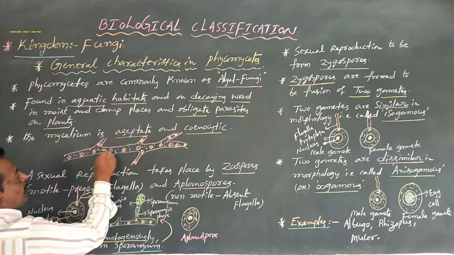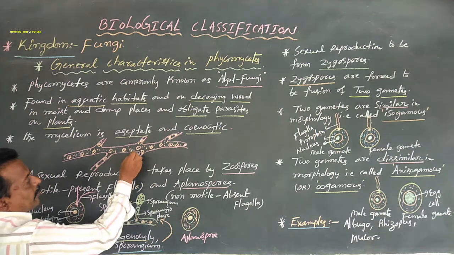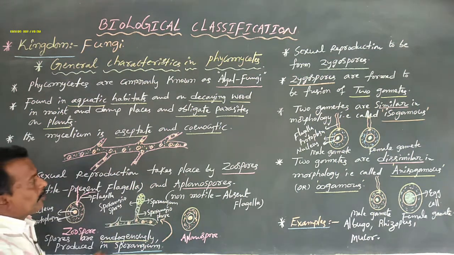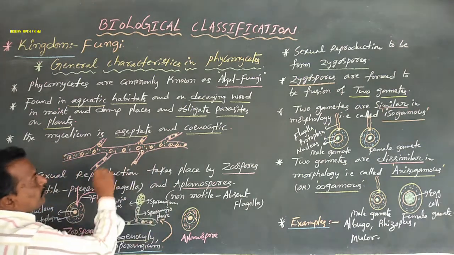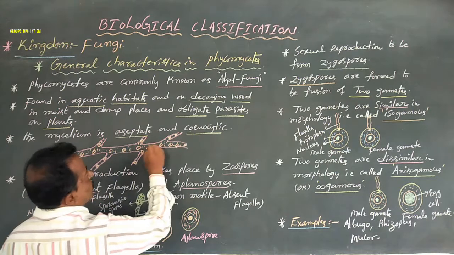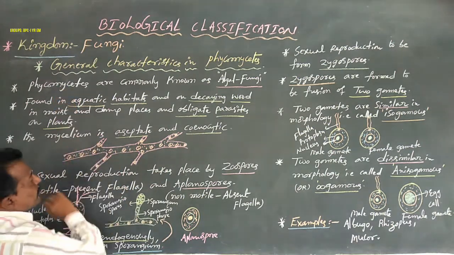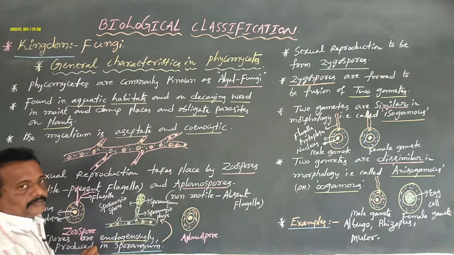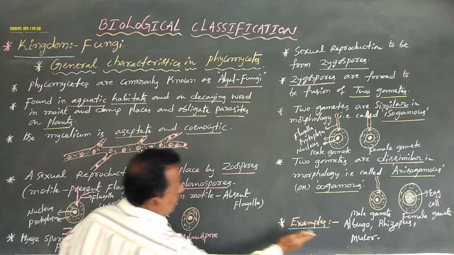That means multinucleated protoplasm: more than two nuclei are present in the protoplasm or cytoplasm. That is called coenocytic. Phycomycetes examples are Albugo, Rhizopus and Mucor.